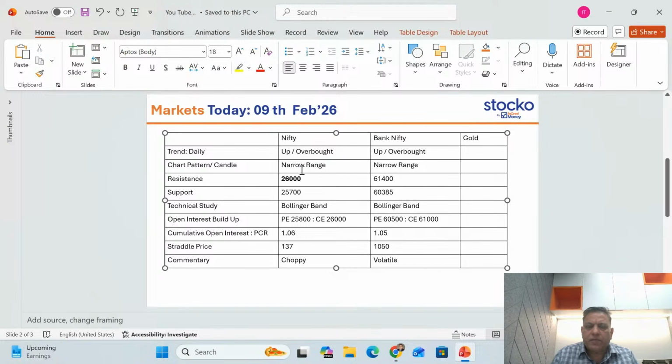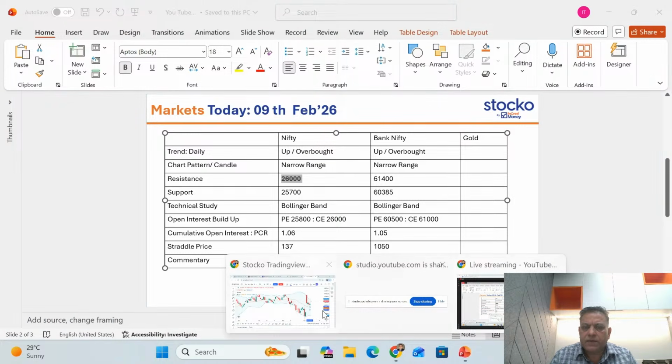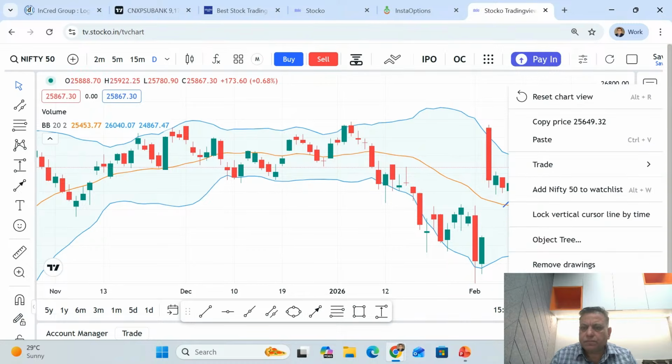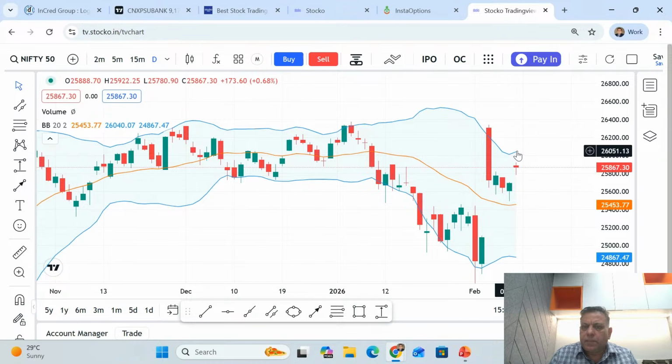So Nifty's current trend is up, but it's overbought. Today's candle pattern, if you see, after gapping up the market moved in a very narrow range. Resistance is coming at around 26,000. So where did we get this figure of 26,000? Again, I take you back to the price charts. The upper Bollinger Band, which is two standard deviations from the middle and also an overbought zone, is showing at 26,038. That's the upper band.